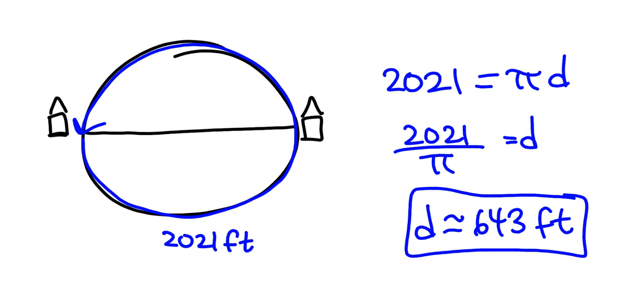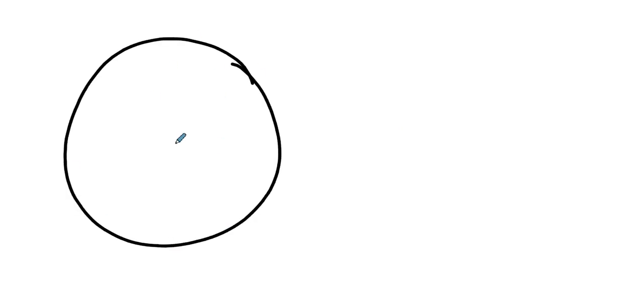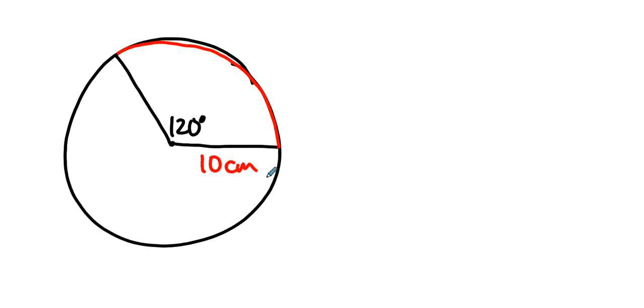Well, what if you don't want to go all the way around the circle? Like, what if you have some circle and you only want to measure this much, like 120 degrees. You just want to know what this part is, and you happen to know that the radius of the circle is 10 centimeters. Could we find out just how long this red fuzzy arc is? And the answer is sure you can. This is the measurement of an arc. This is a length of an arc.